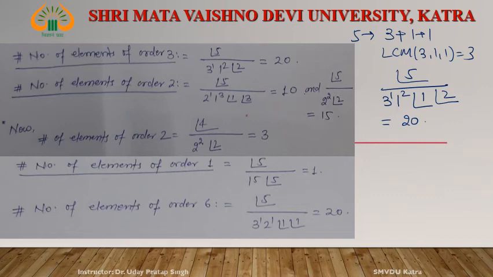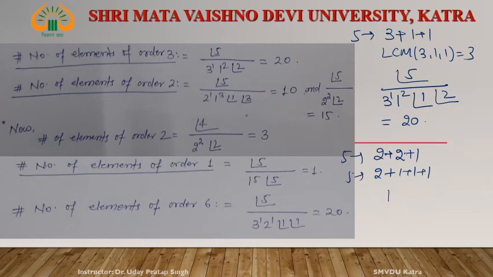Similarly, the number of elements of order 2, right? How do we obtain the LCM as 2 plus 2, and 2 plus 2 plus 1, and next one 2 plus 1 plus 1 plus 1, right? This is 5 and this is 5.